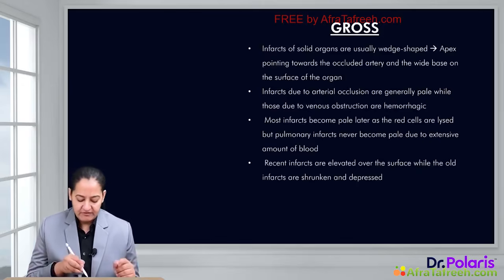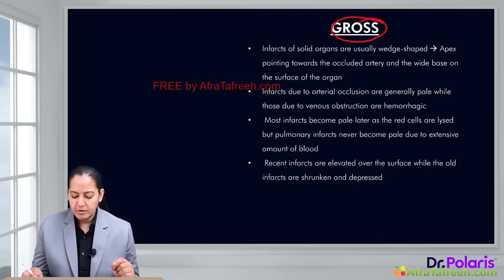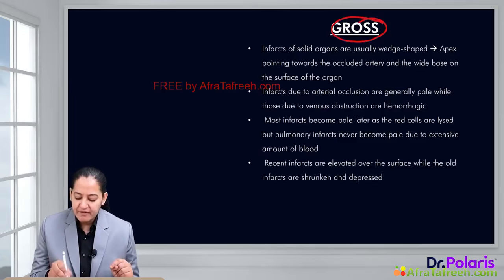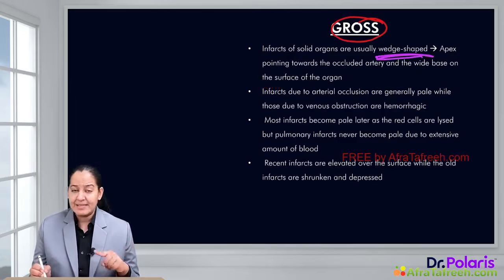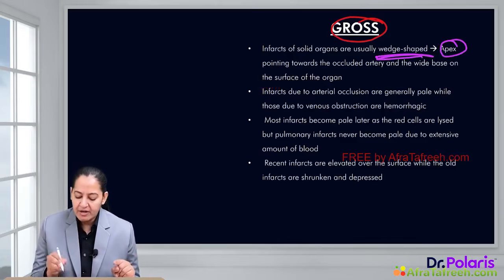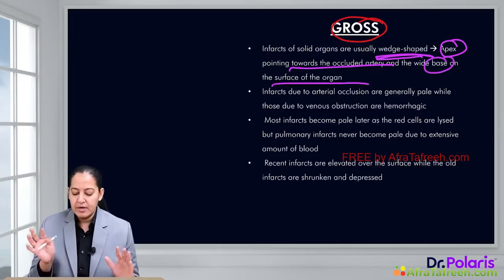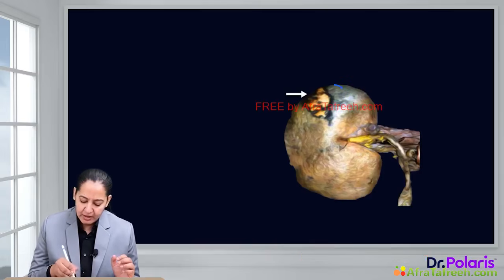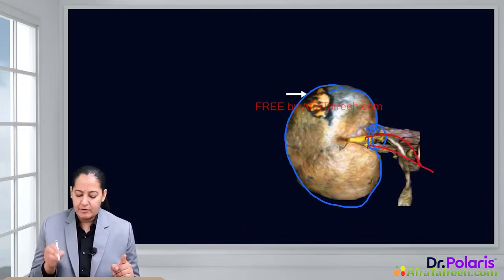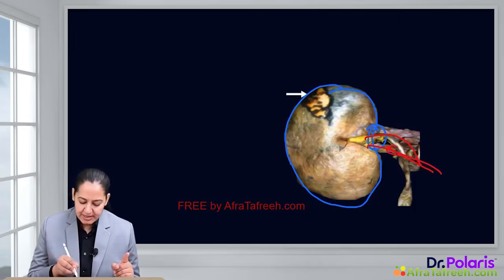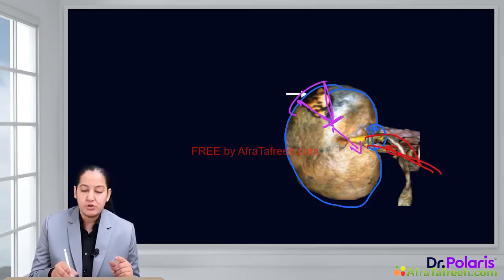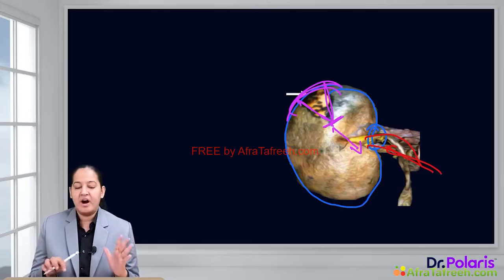Now coming to the gross appearance of the infarct. If we talk about the gross, what is the shape? The shape of the infarct is wedge shape. A wedge has an apex and a base. The apex is towards the occluded artery and the base is towards the surface of the organ. So this is the example. In this diagram you can appreciate the wedge-shaped pale infarct. This is a diagram of the kidney. You can see this is the hilum, and this is the renal artery in the hilum supplying blood, which is obstructed here. So this is the infarcted area, which is wedge shaped. See, the apex is towards the artery and the base is towards the organ surface. So that is the wedge-shaped infarct, the gross finding.